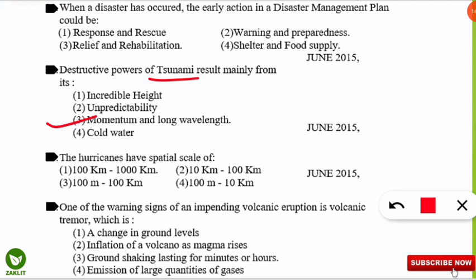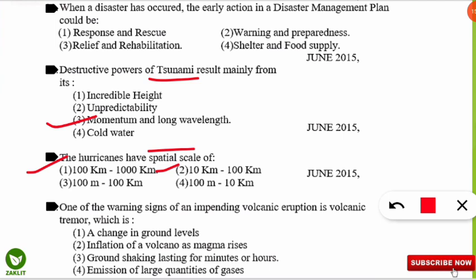Coming to the next question, the hurricanes have spatial scale of what kilometer? So it is asking hurricanes can travel to how much distance? So here the correct option will be option number 1. The hurricanes can travel from 100 to 1000 kilometer. Yes, they can travel to 1000 kilometers. Very, very dangerous hurricanes. Coming to the next question.